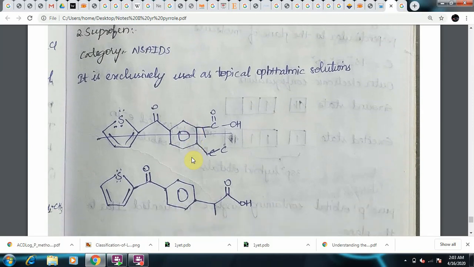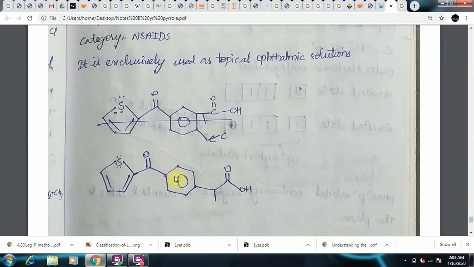So it is easy to remember the structure. Suprofen consists of thiophene, which is linked to a carbonyl group and to the benzene ring, and on the benzene ring at para position you have a propionic acid group. The point of attachment with benzene is the second point, that is the beta position. The alpha position is the carboxylic group. The beta position is linked to the benzene group.